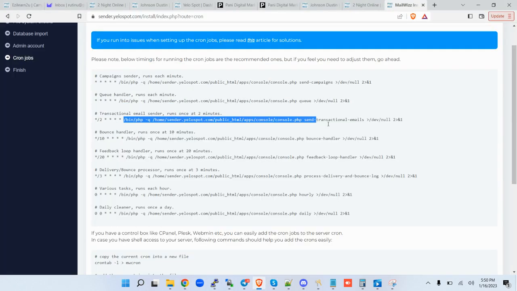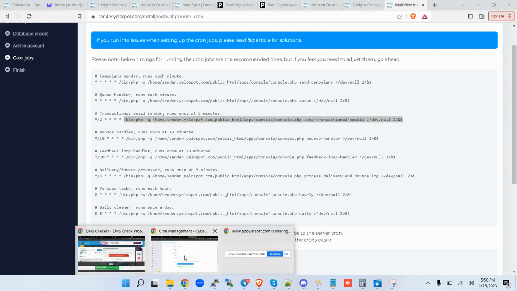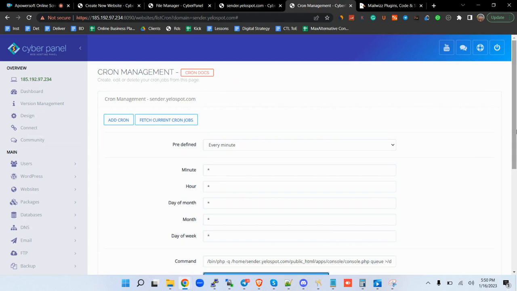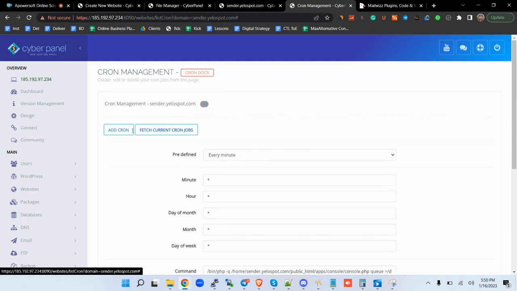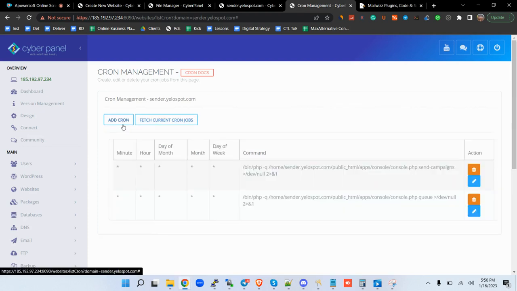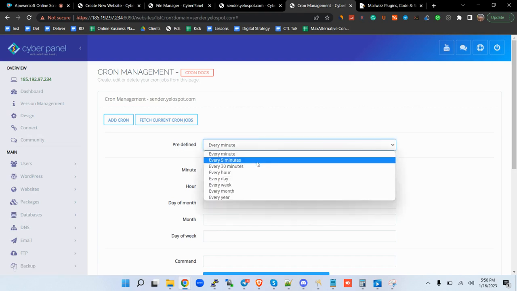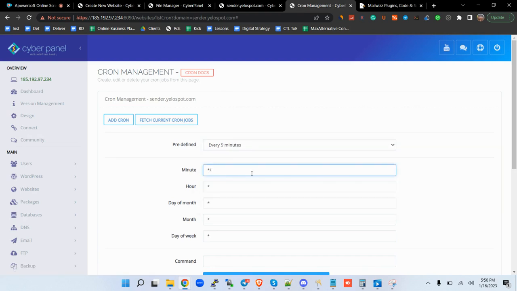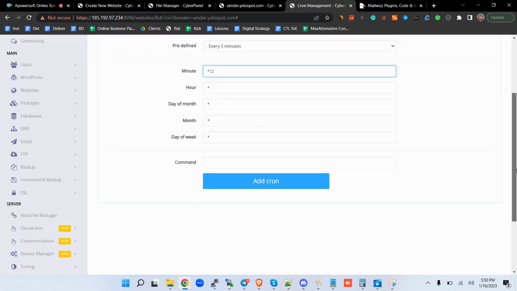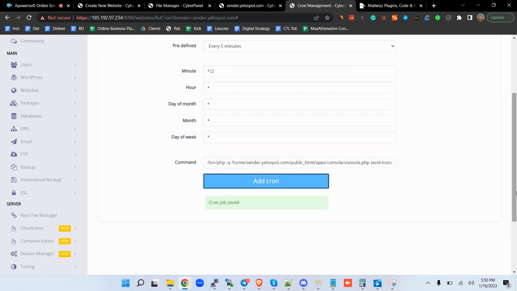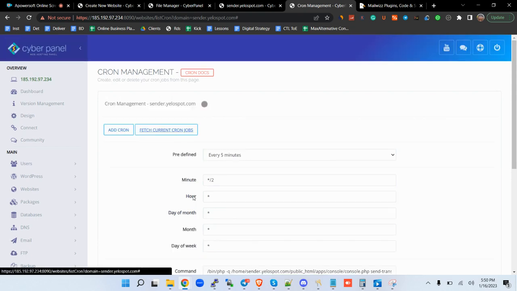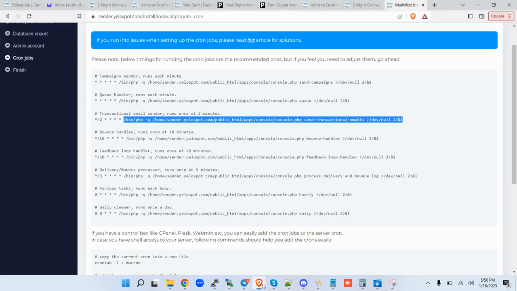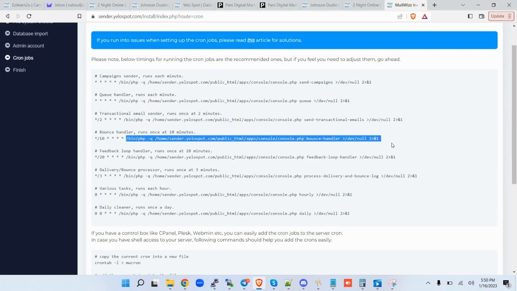It's 2 minutes. So you copy that, come here, refresh, add cron job, 2 minutes, change that to 2 minutes, add cron job, pick the next one, 10 minutes, bounce handler.